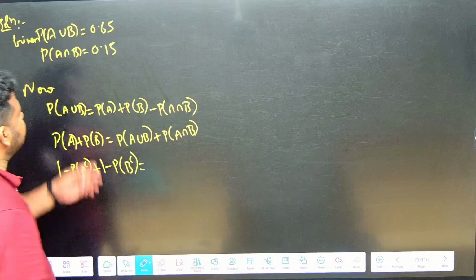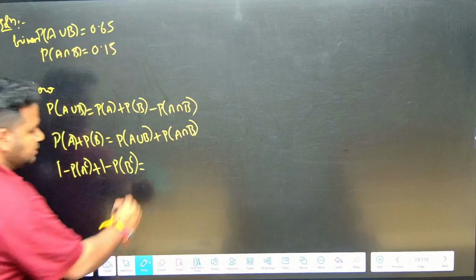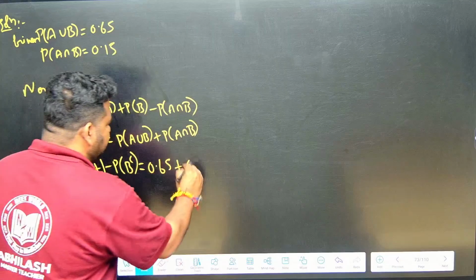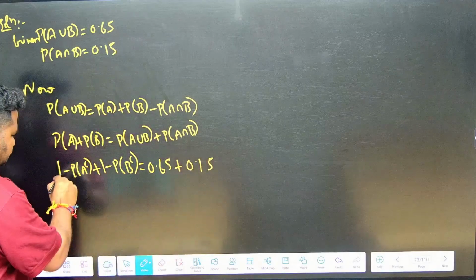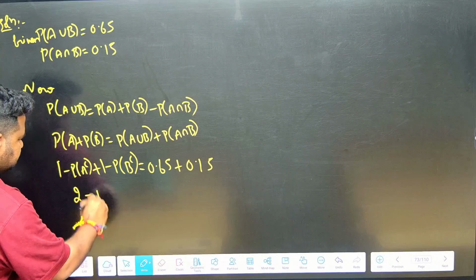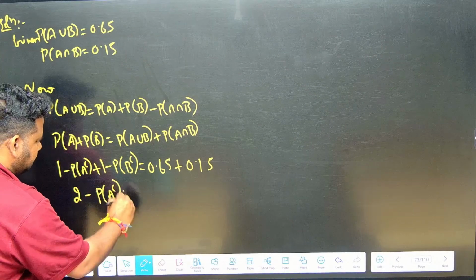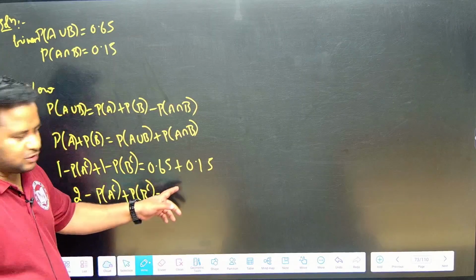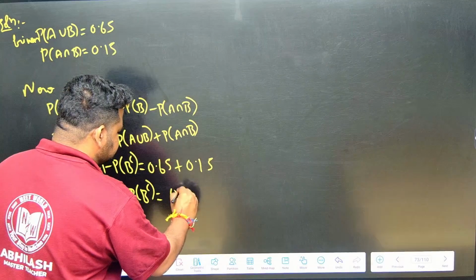Probability of A union B is given, that is 0.65. Probability of A intersection B is given, 0.15. Now 1 plus 1 is 2. So 2 minus probability of A intersection plus probability of B intersection is equal to what? 0.65 plus 0.15 is 0.80.